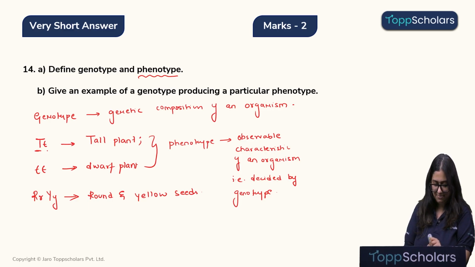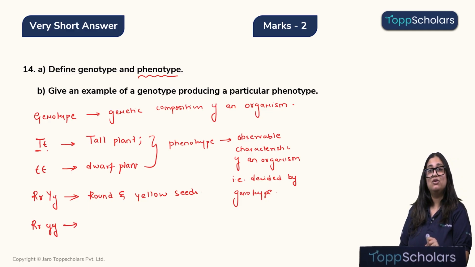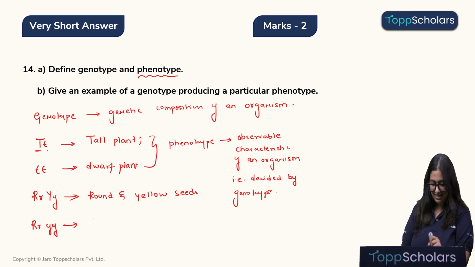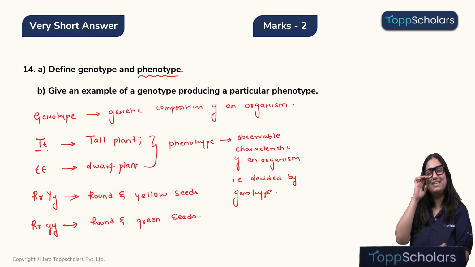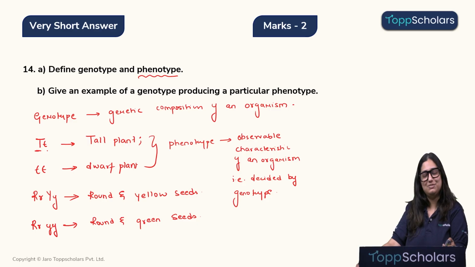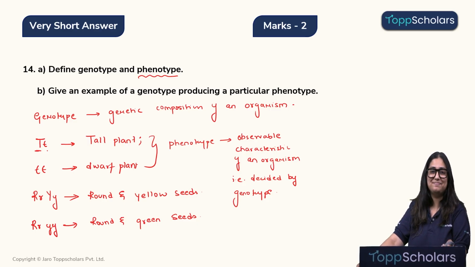Now let's take one more example. This is a genotype of another seed. What will be its phenotype? Yes, you guessed it right again. Round and green seeds. I hope this is clear children. Now let's move on to the next question.